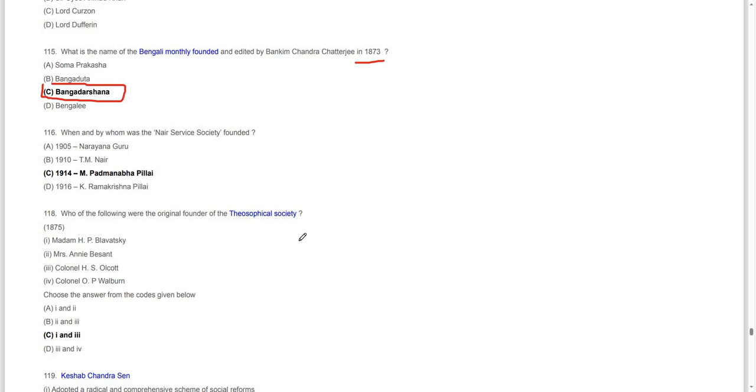When and by whom was the Nair Service Society founded? M. Padmanabhan Pillai, 1914. He was the one who founded the Nair Service Society.